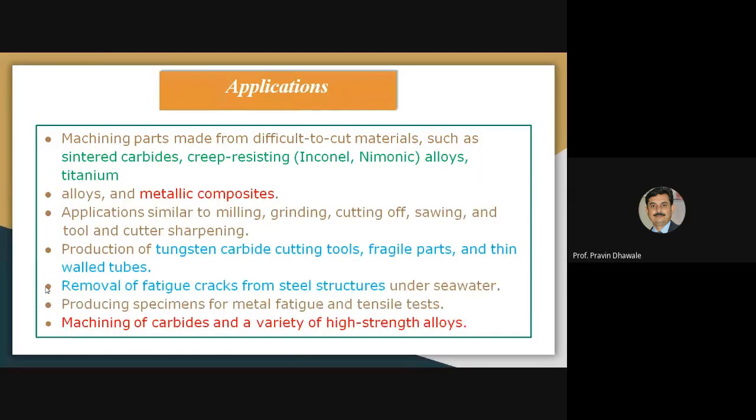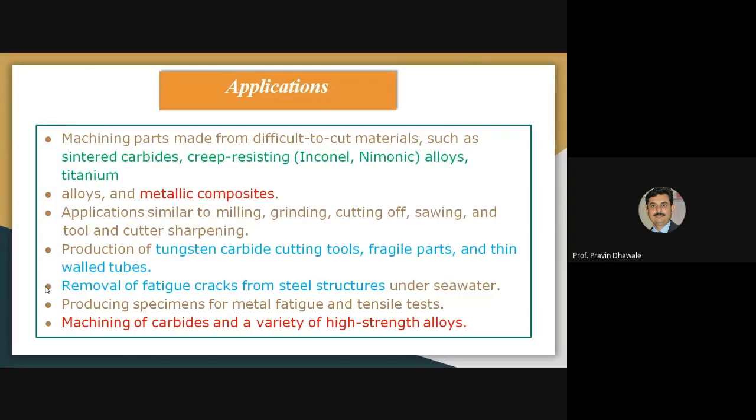Now, applications of this electrochemical grinding process. Mainly, such processes are used to machine materials which are difficult to cut using conventional grinding processes, like machining of sintered carbides, creep resistant alloys like Inconel and Monel. These are the creep resistant alloys. Also, machining of titanium can be easily carried out by using the electrochemical grinding process.